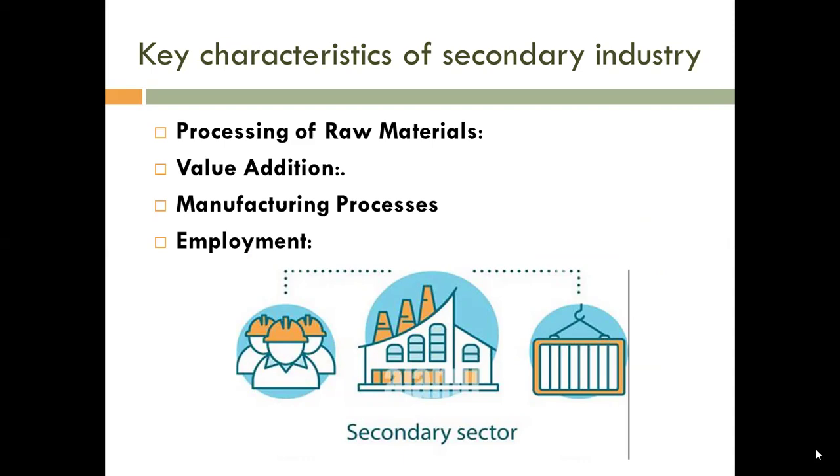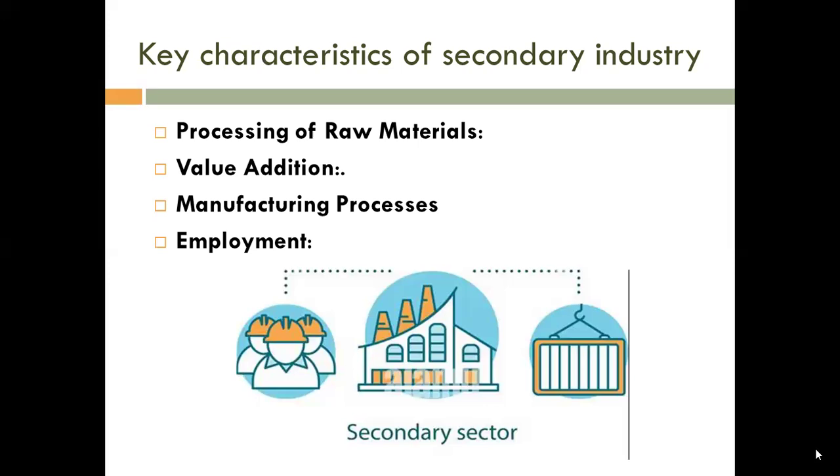Okay, ma'am. Now the manufacturing process. Another characteristic is the processing. What are the actual processes included to make cotton into cloth? That will be the manufacturing process and employment.